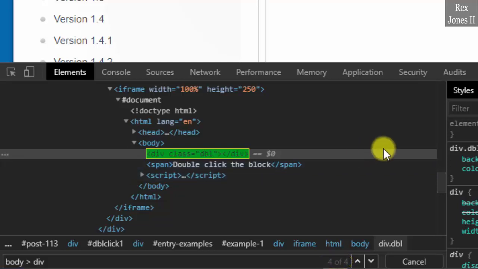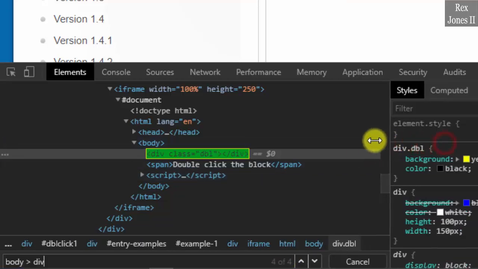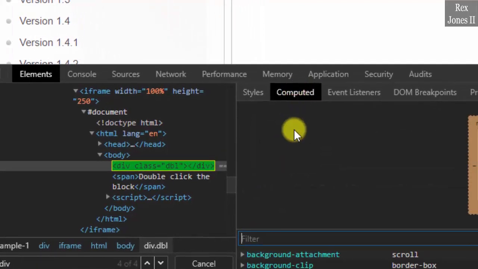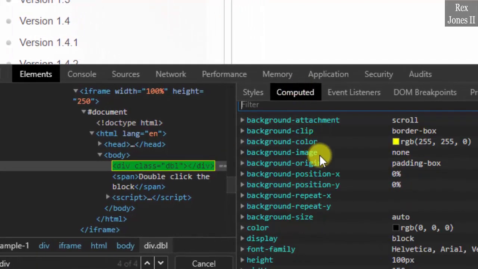Let me show you how to get the color since we are inspecting the box. Select the computed tab. Do you see how the background color is yellow? We will use background color as a parameter for the getCssValue Selenium method.